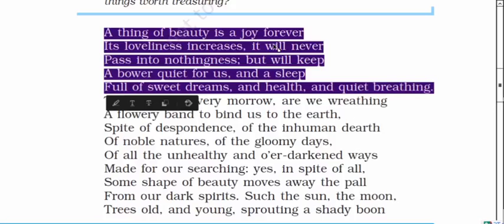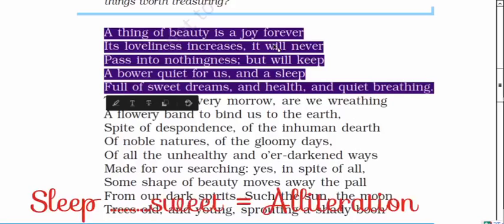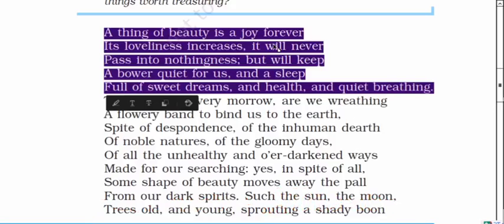So the poet just compared the beautiful things with a bower, the shelter that provides us a sleep full of sweet dreams. Okay, when you go in under the bower, under the quiet place, the shelter, you feel yourself drowsy, and your old tiredness will be gone, and that's why the poet uses the bower, to provide us a sound sleep.